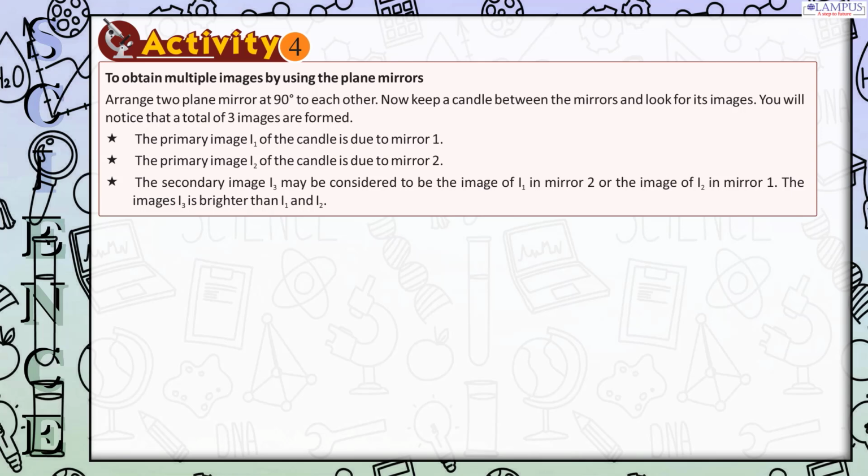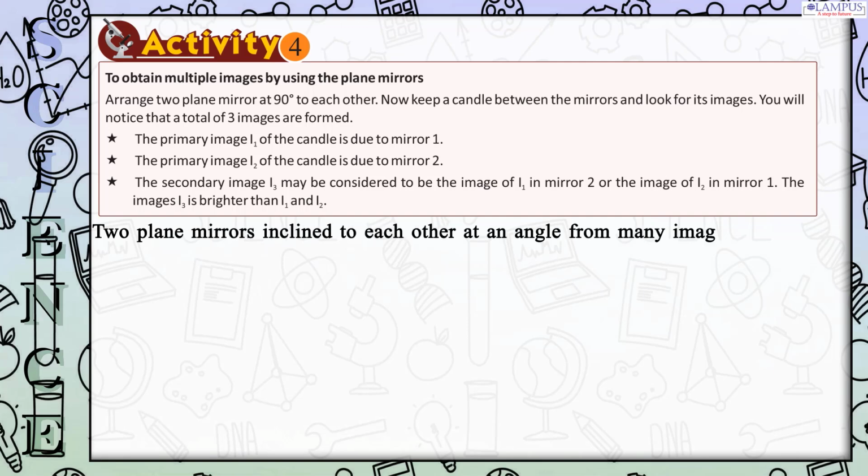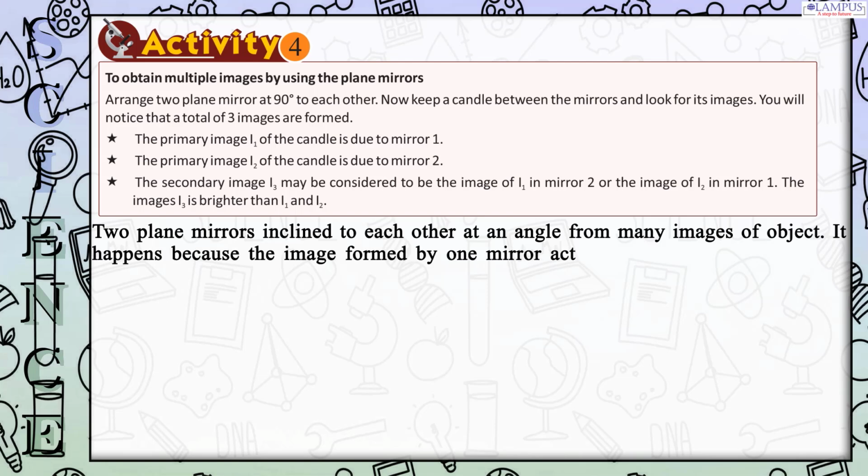The primary image I1 of the candle is due to mirror 1. The primary image I2 of the candle is due to mirror 2. The secondary image I3 may be considered to be the image of I1 in mirror 2 or the image of I2 in mirror 1. The image I3 is brighter than I1 and I2. Two plane mirrors inclined to each other at an angle form many images of an object. It happens because the image formed by one mirror acts as the object for the second mirror.